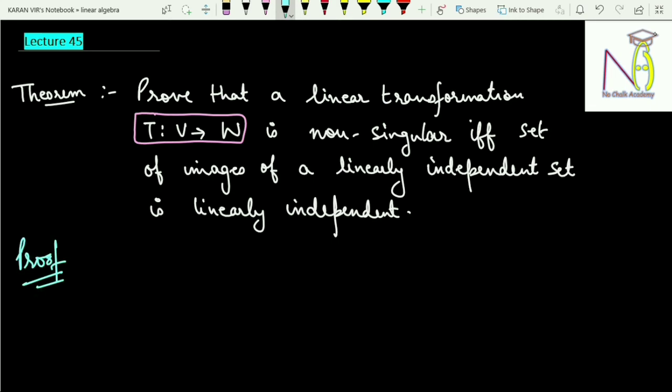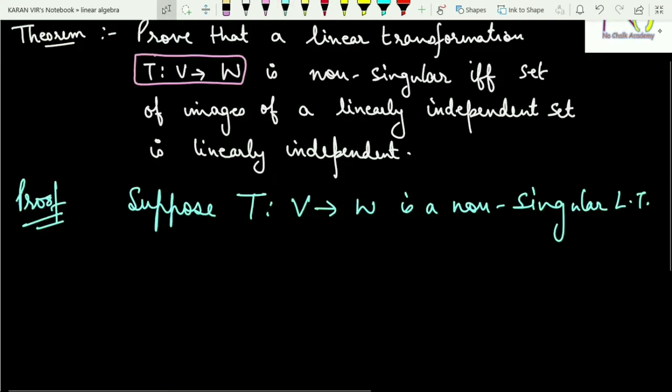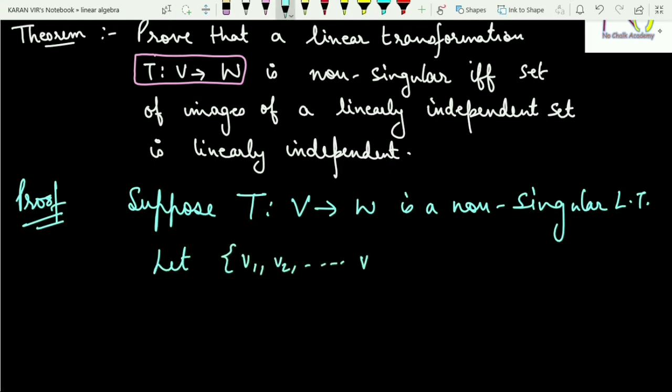First of all, I will consider T to be a non-singular linear transformation. Now what you have to prove is that the set of images of a linearly independent set is linearly independent, and all of us know how to prove a set to be linearly independent. Let V1, V2 up till Vn be a linearly independent subset of V. Now what do I have to show?